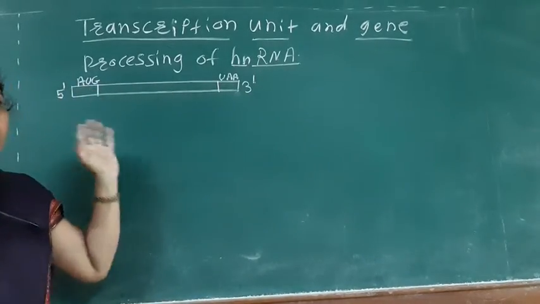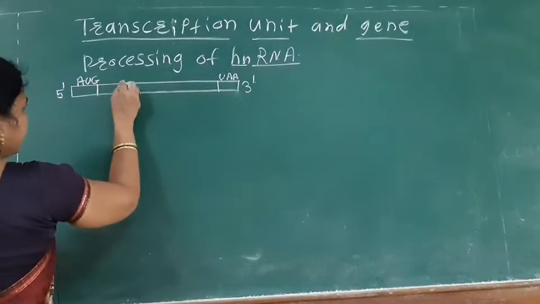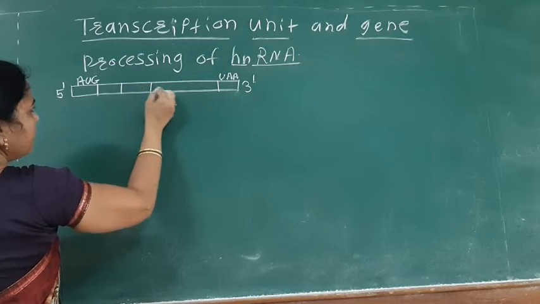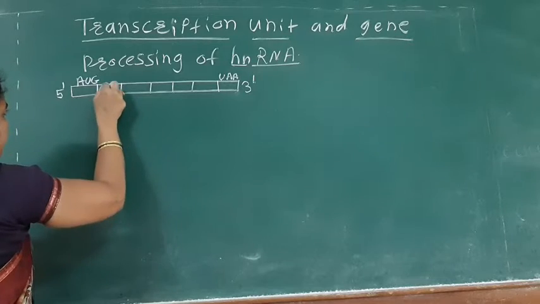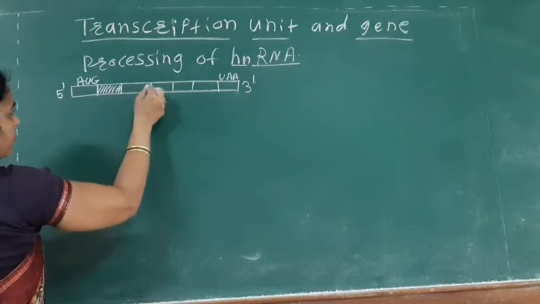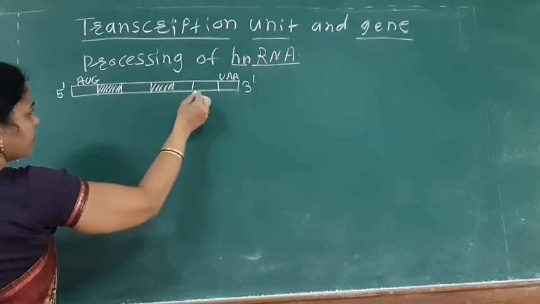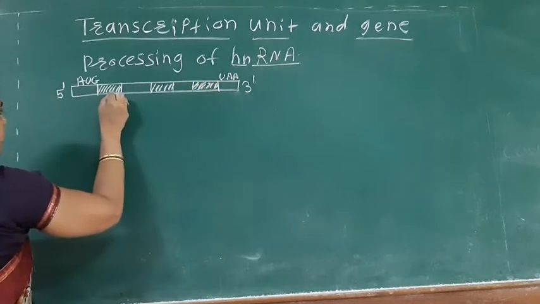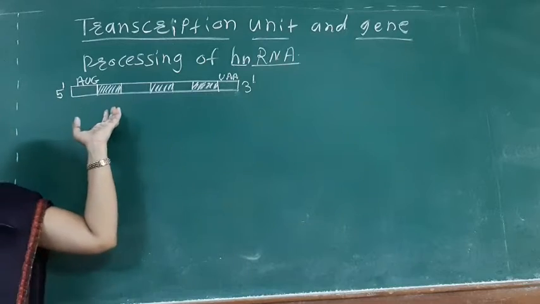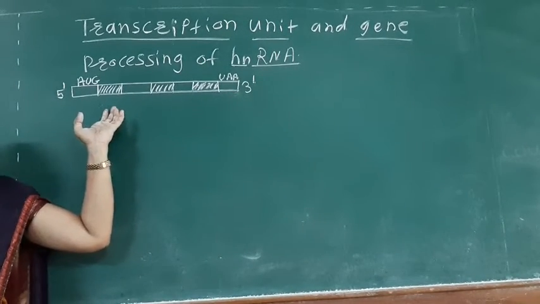So see, this RNA is mainly made up of exons and introns. Okay, so see how the exons and introns are.